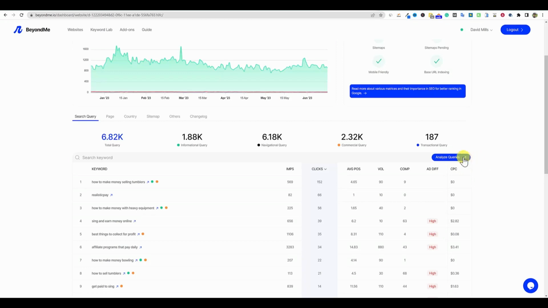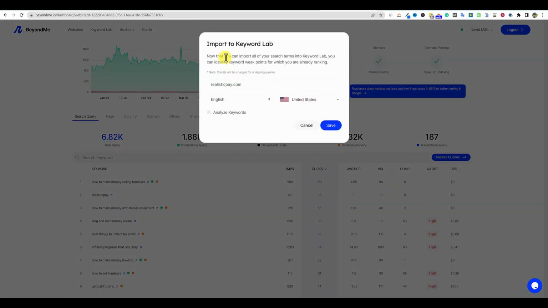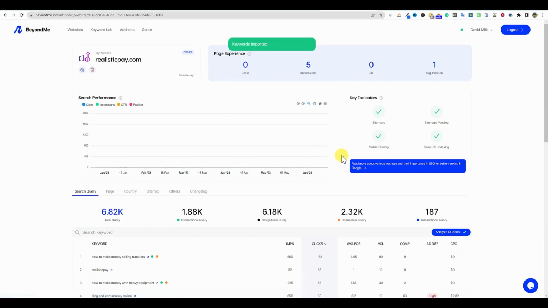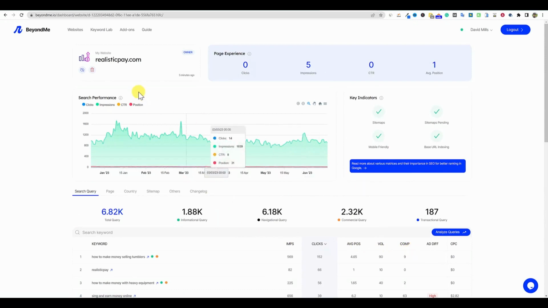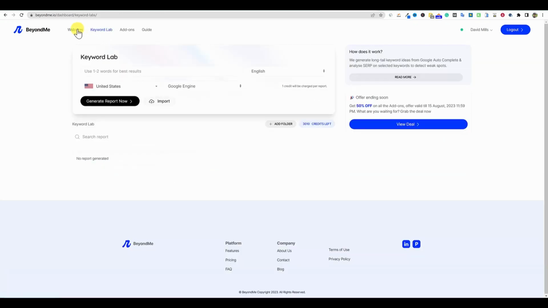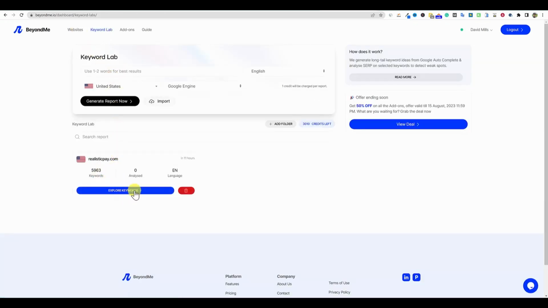Analyze queries. Let's just go ahead and push that button there. Import to Keyword Lab. So now you can import all your search terms into Keyword Lab, and you can identify keyword weak points for which you are already ranking. So this is what we are talking about. Okay. So I'm going to click Analyze Keywords. No, I'm not going to analyze, because it's going to analyze all my keywords and I don't want to waste all of my credits. So I'm just going to say save. Keywords imported. And then do we go over to the keyword labs, or do we have to push the analyze queries? Keyword labs. Okay, so we push this one over, explore keywords right here.